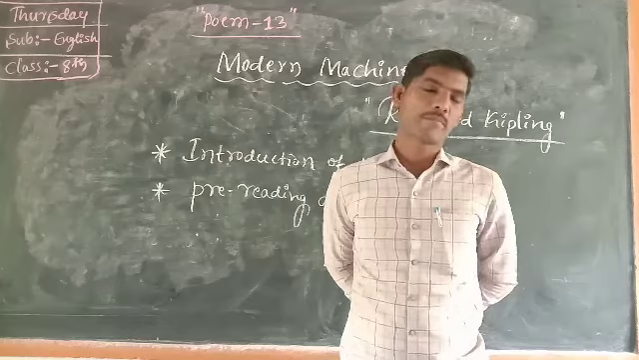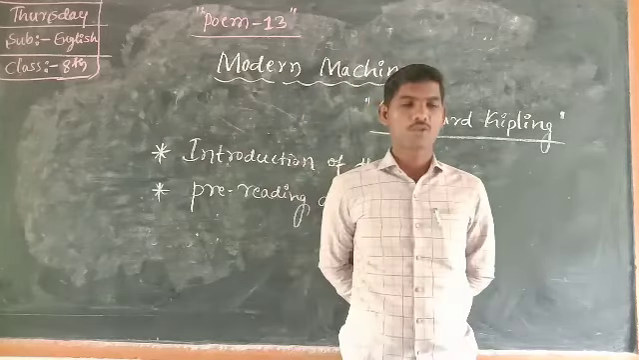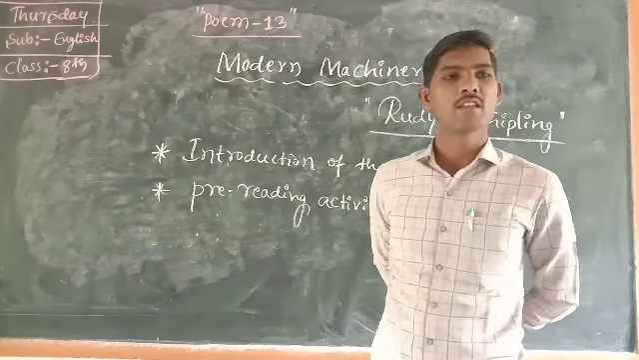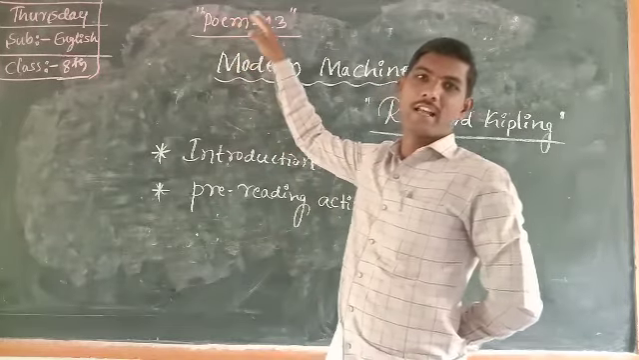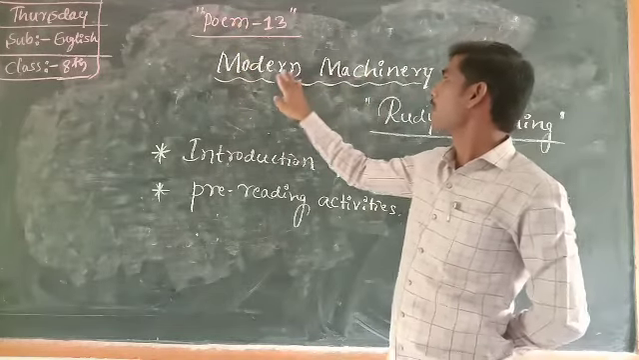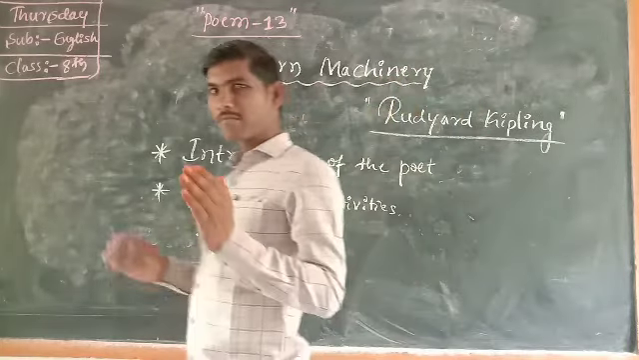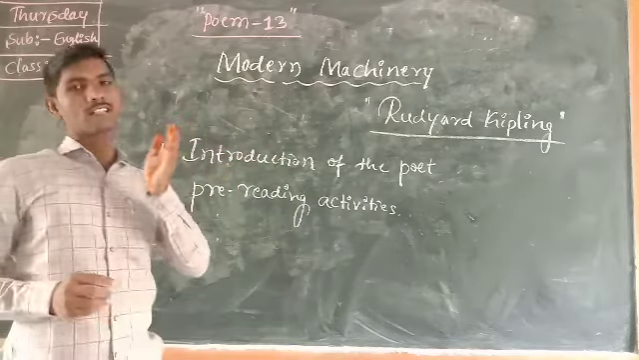Now we are in the present 8th standard first language English class. So directly we have to start the second semester. The first poem is poem number 13. The name of the poem is Modern Machinery. Modern Machinery is the name of the first poem in the second semester.